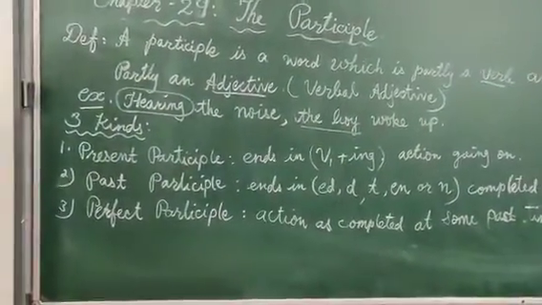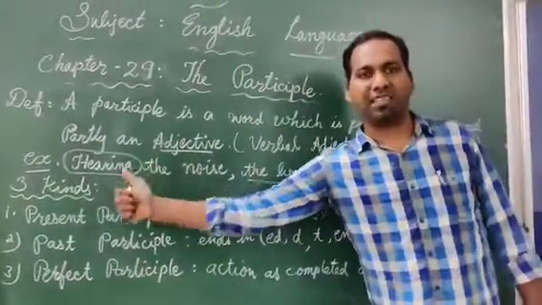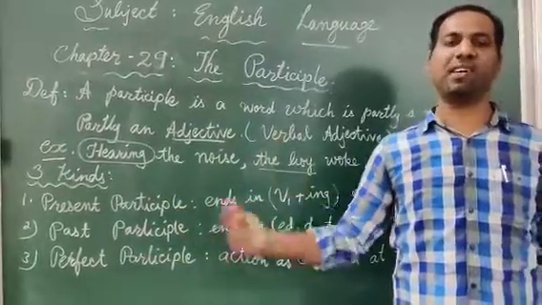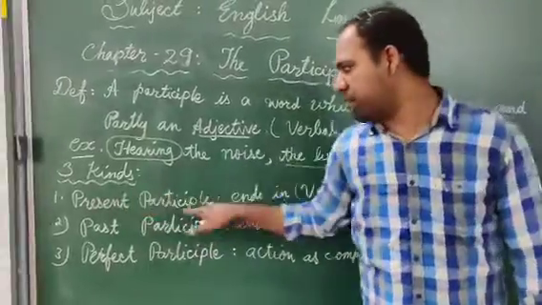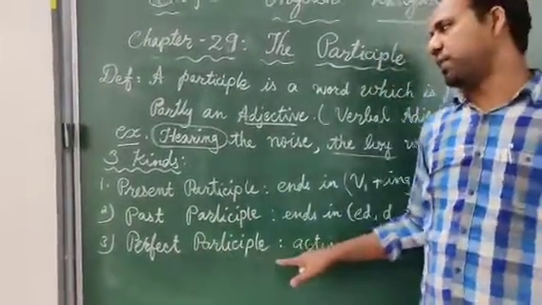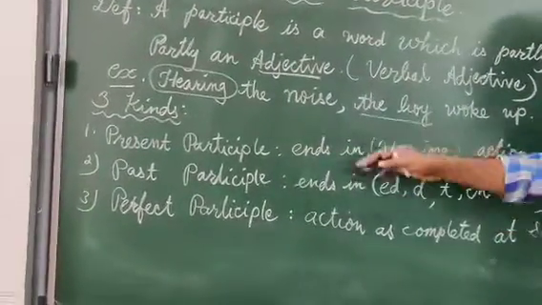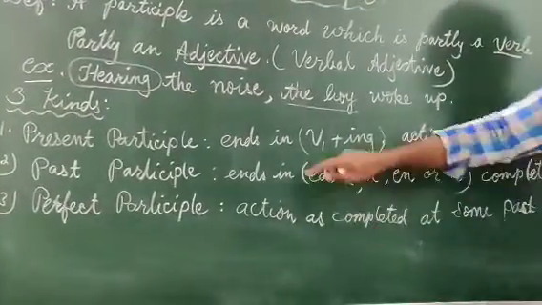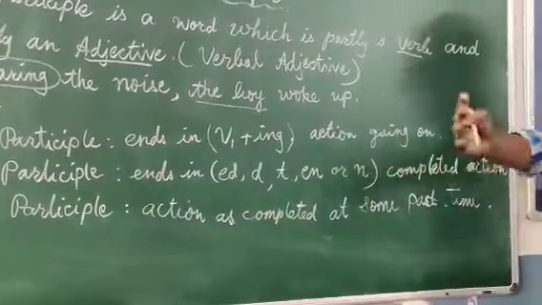So the participle has three kinds. How many kinds? Three kinds. What are they? Present participle, past participle, and perfect participle, right? Normally the present participle always ends in verb 1 plus ing form, and it is an action going on.